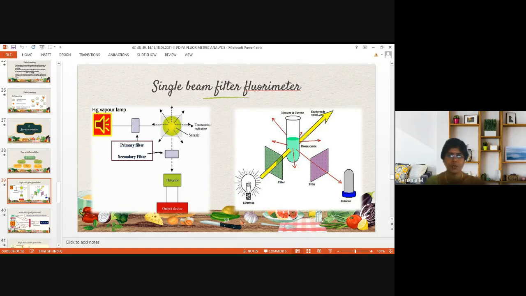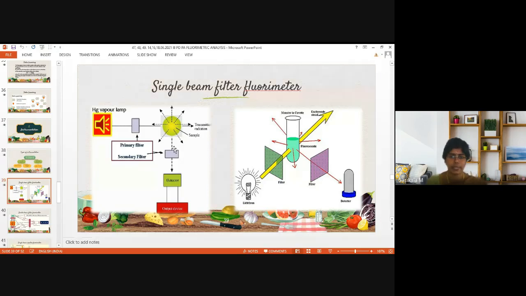In the filter fluorimeter, these parts are varying when compared with spectrofluorimeters: the lamp, filters, and then cuvettes also. Here we will use cylindrical cuvettes, as mentioned, and in the spectrofluorimeter, rectangular cuvettes, similar to those we have seen under UV visible, but not quartz cuvettes. We will be using plain cuvettes only.